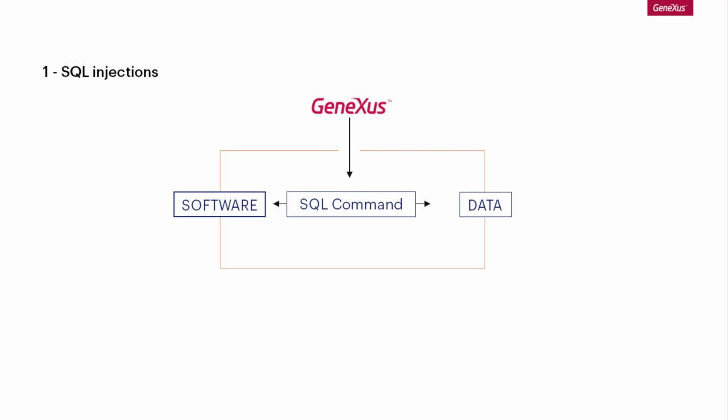Genexus exposes the SQL command, which provides the app with increased versatility, so that the developer may use the database as a resource. In such cases, then, the developer is the one who must control entries of the command in order to prevent an SQL injection. The second item is broken authentication. Genexus offers an authentication authorization model called GAM, Genexus Access Manager, that allows the automation of such tasks. The proper setup of the tool depends on the developer and on each specific scenario. It's also possible to use a proprietary module where the developer is then responsible for managing passwords, sessions, and so on.